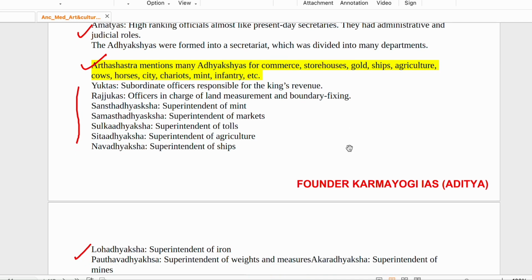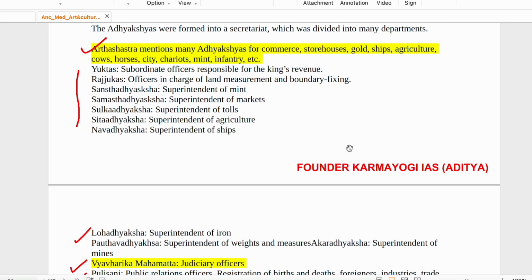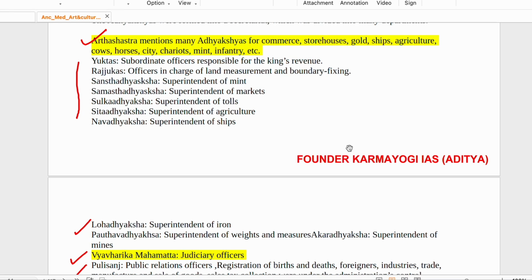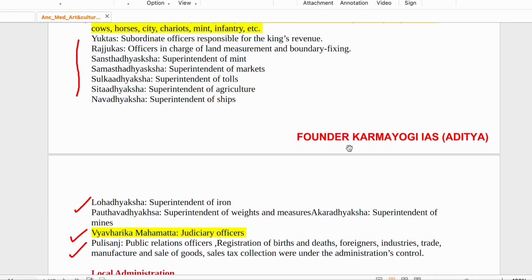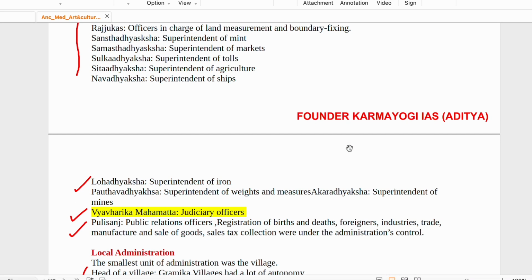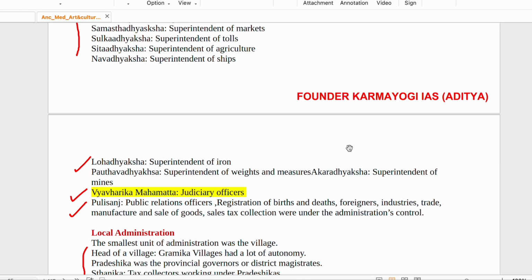Then there are many adhyakshas: Sansthadhyaksha, superintendent of mint; Panyadhyaksha, superintendent of markets; Shulkadhyaksha, superintendent of toll, a kind of tax. Sitadhyaksha is important and has been asked by UPSC previously; it is related to agriculture, superintendent of agriculture. Navadhyaksha, superintendent of ships, you can easily guess. Lohadhyaksha, superintendent of iron, a simple translation from Hindi.